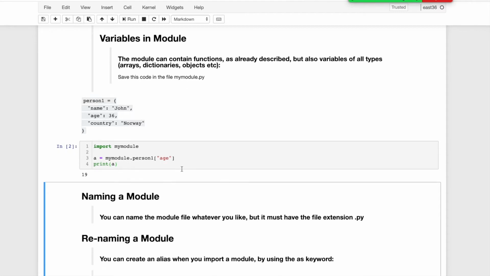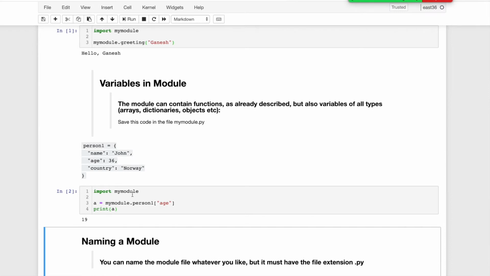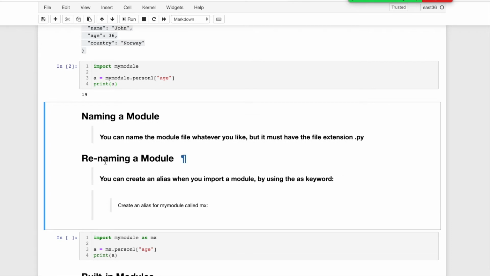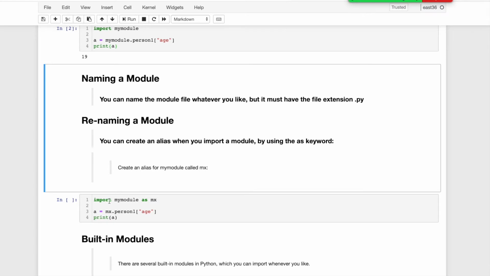Another thing is naming the module. Whatever module name we write, the same name we use. For example, the .py file is my module, so the module name is my module. If you want to rename the module, the basic simple syntax is import my module as mx. So with as mx, we just rename the module. It's nothing more than renaming.